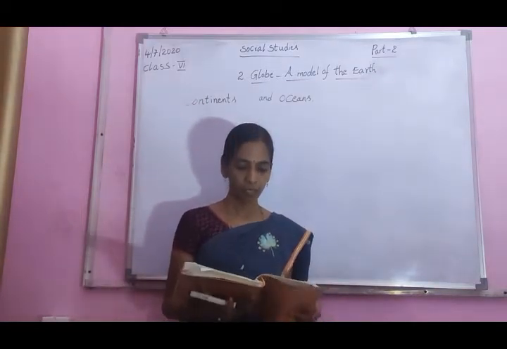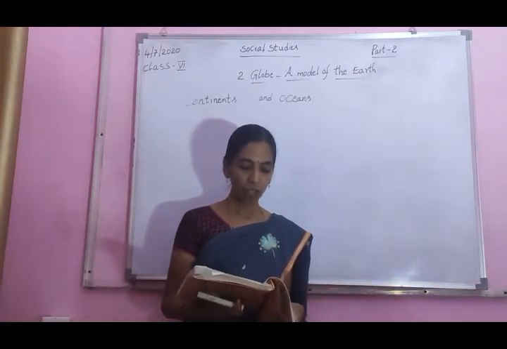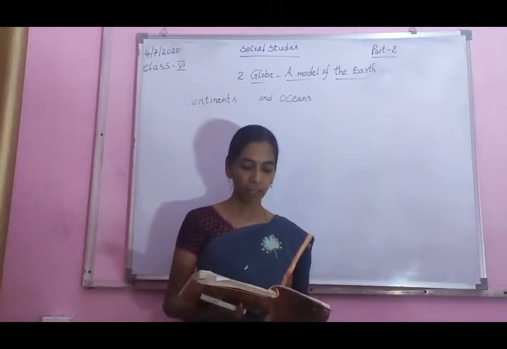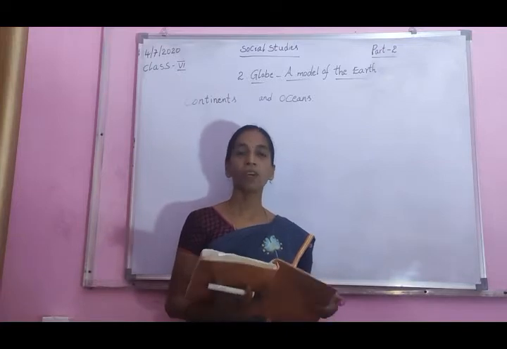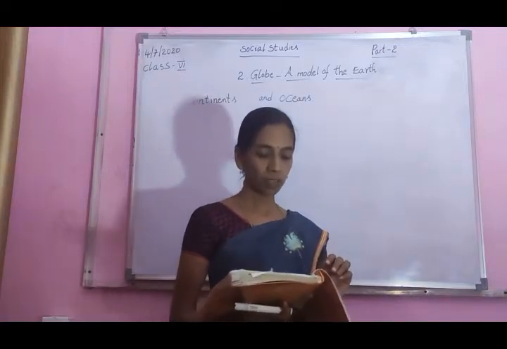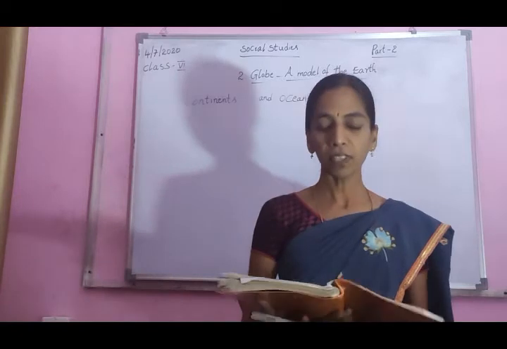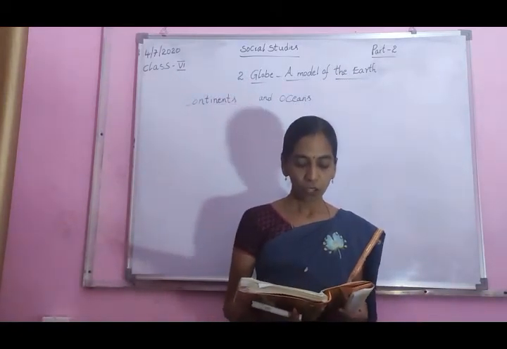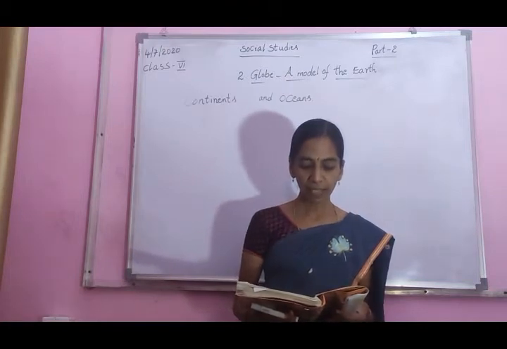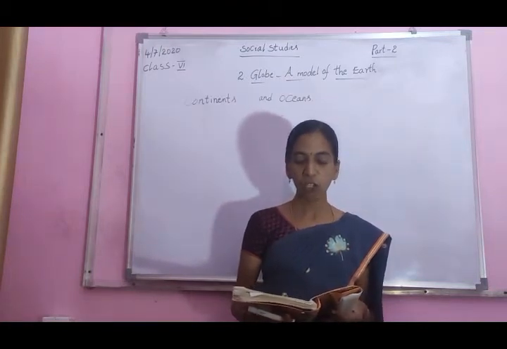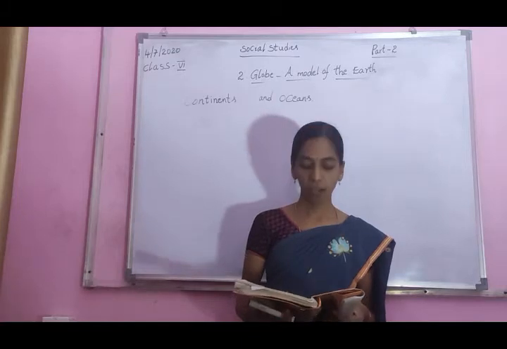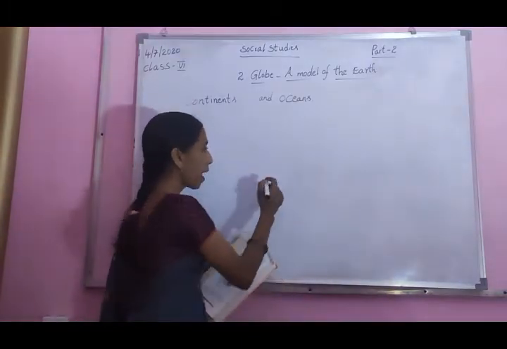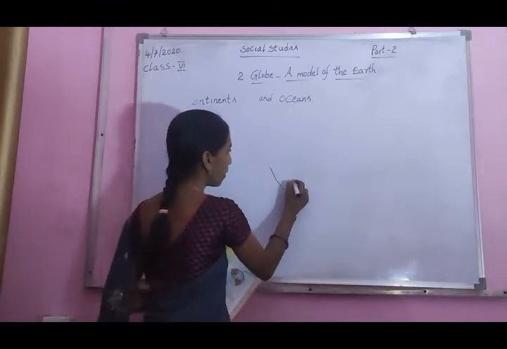Oceans and continents. As you can see on the globe, most of the earth's surface consists of water in the form of oceans. If you observe the globe, most of the earth's surface is covered with oceans. Which water? Oceans. So, if you go to a village by the sea in coastal Andhra Pradesh, you will see the Bay of Bengal. If you go to a village in which state? Andhra Pradesh state.